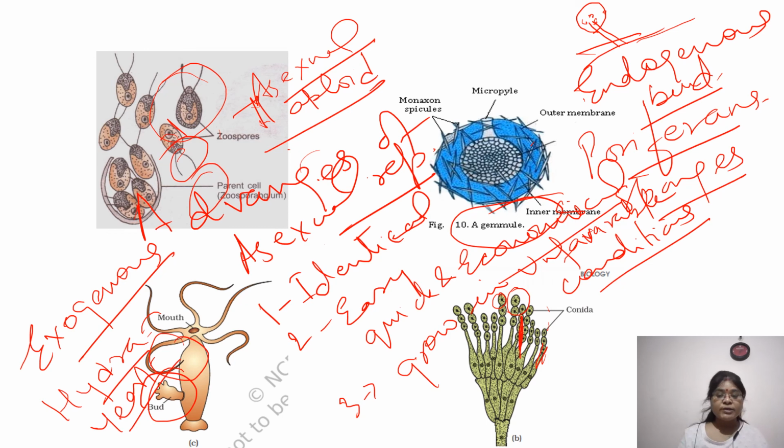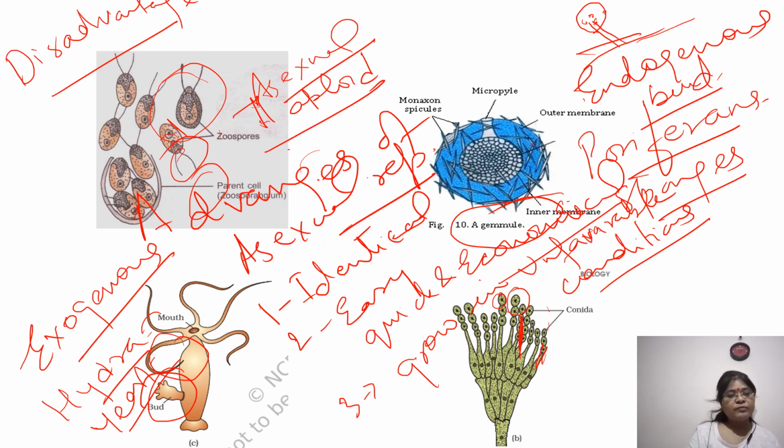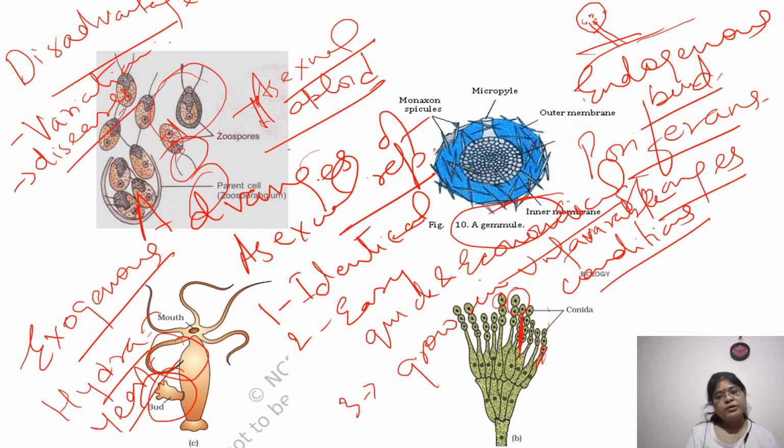And what are the disadvantages? The disadvantage is that it doesn't lead to any variation, and it is very susceptible to diseases. Very easily it can catch diseases. And one more thing is that they are short lived. These are the disadvantages.